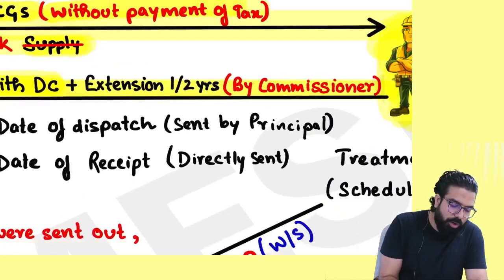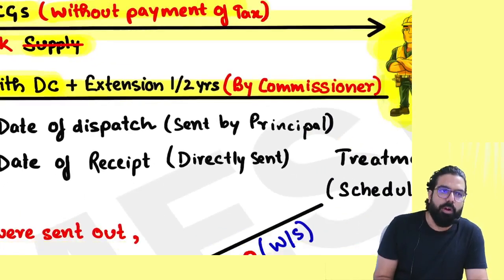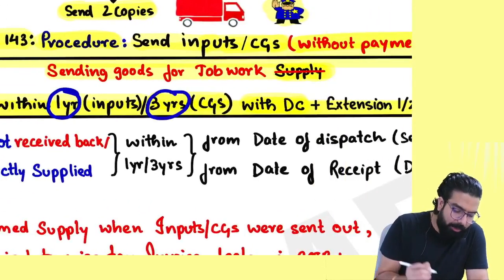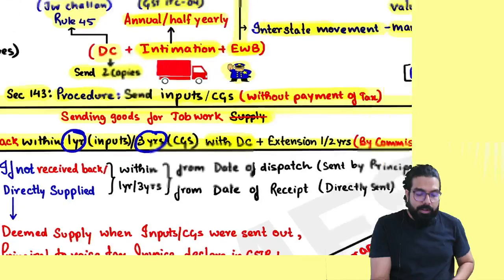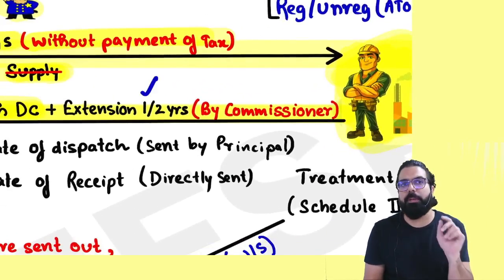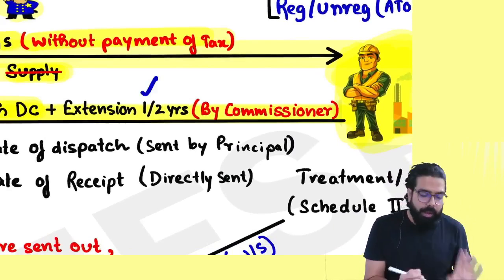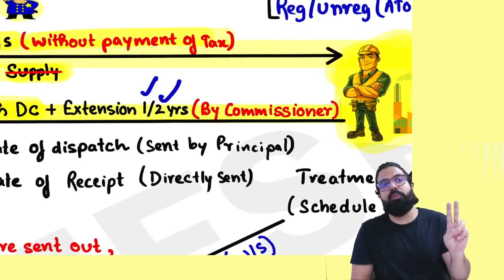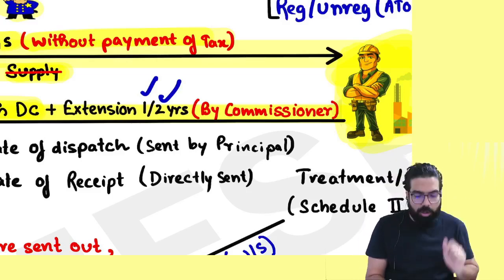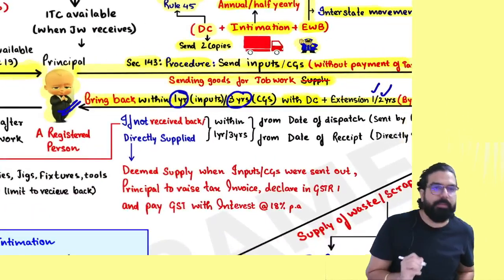Sir, if I could not bring the goods back within 1 year or 3 years, 1 year is for whom, everyone? Inputs. And capital goods should come back within how much time? 3 years. Sir, if I could not get them back, then a 1 year extension for inputs can be given by whom? The Commissioner. And a 2 year extension can be given for what? Capital goods. By whom? The Commissioner. Is my point clear to all? And your goods should come back.